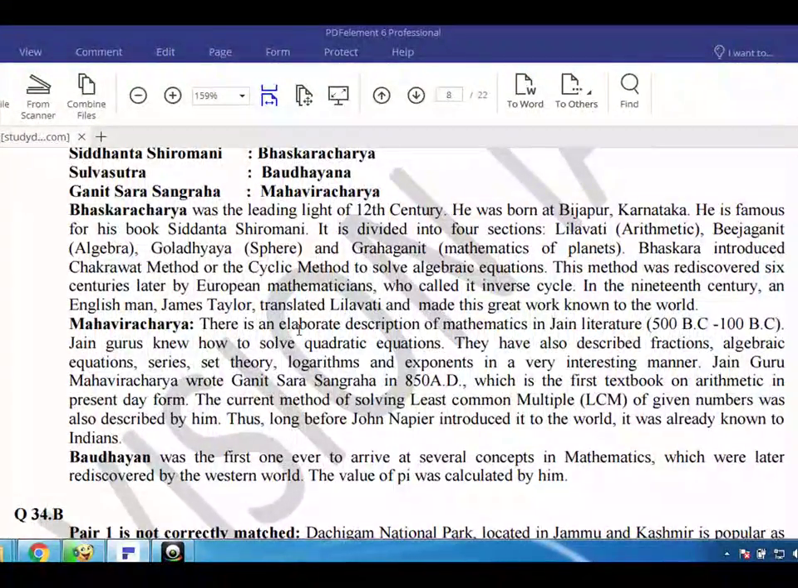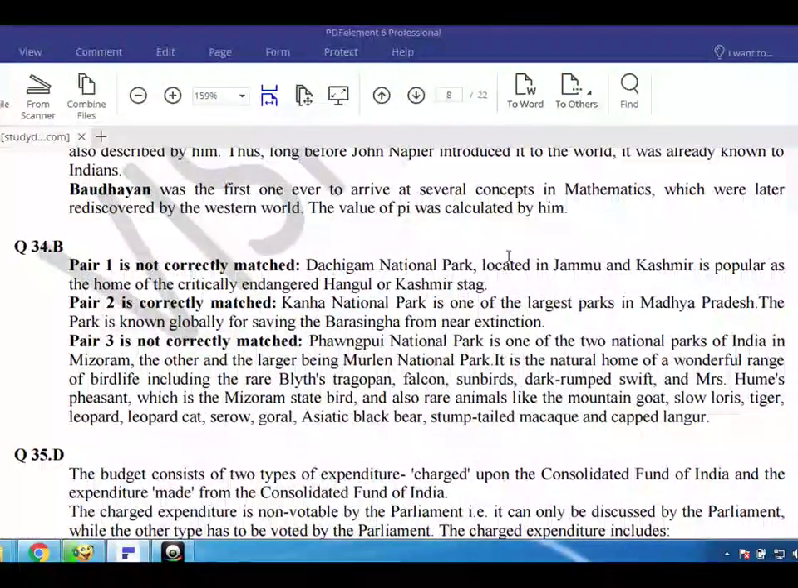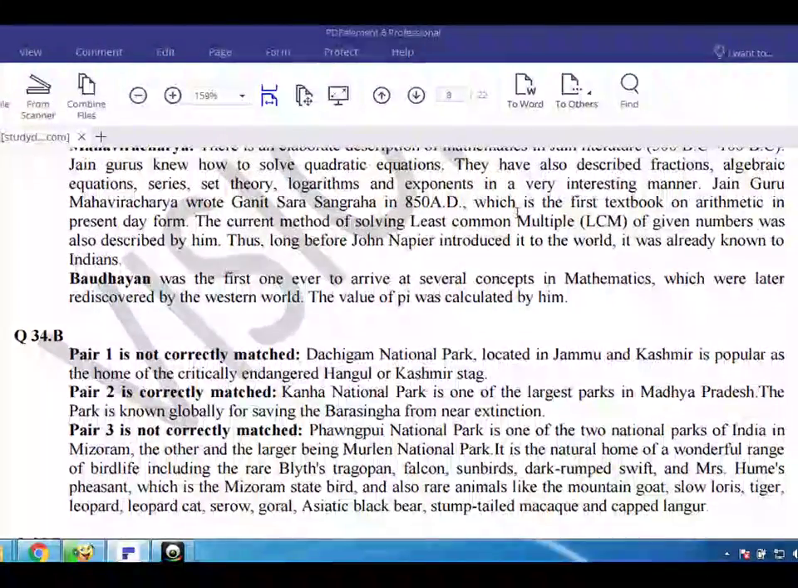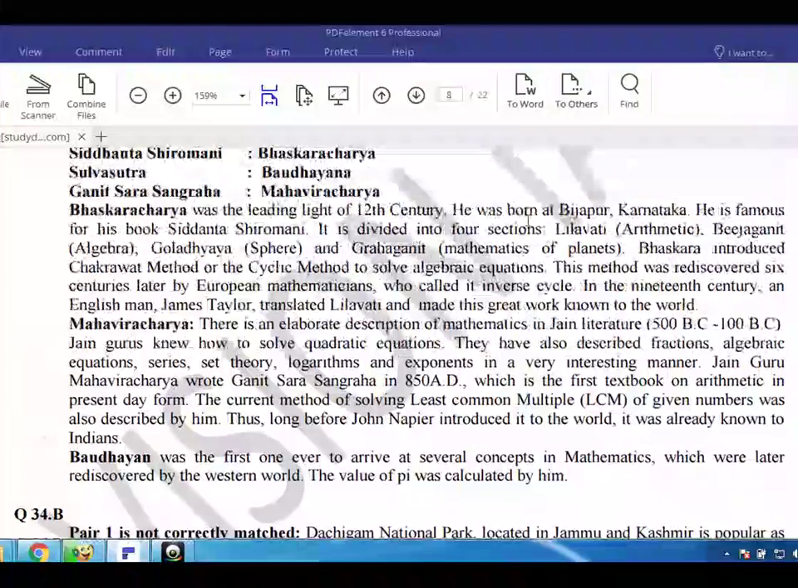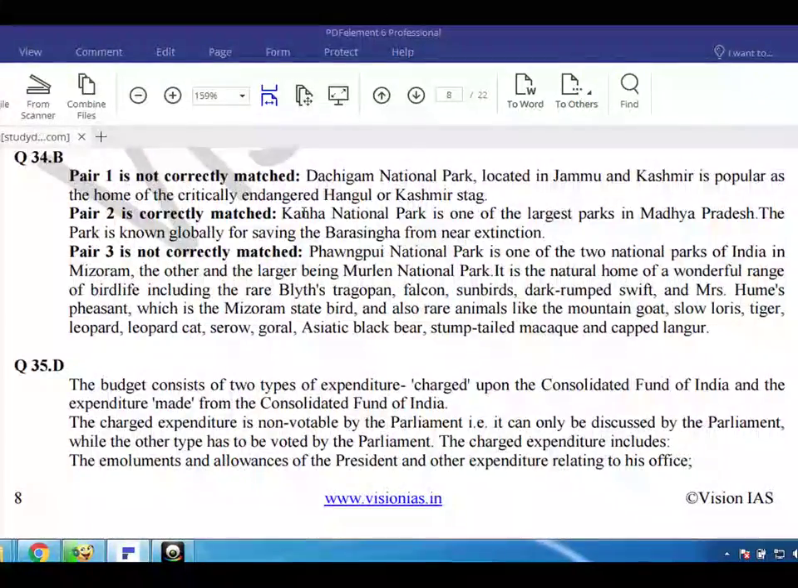The current method of solving least common multiple LCM of given numbers was also described by him. Thus, long before John Napier introduced it to the world, it was already known to Indians. Brahmagupta was the first one ever to arrive at several concepts in mathematics, which were later rediscovered by the Western world. The value of pi was calculated by him.